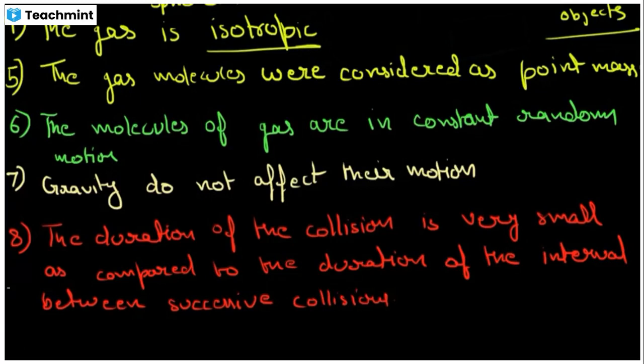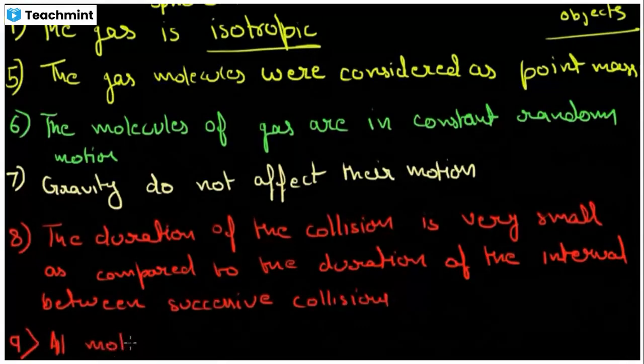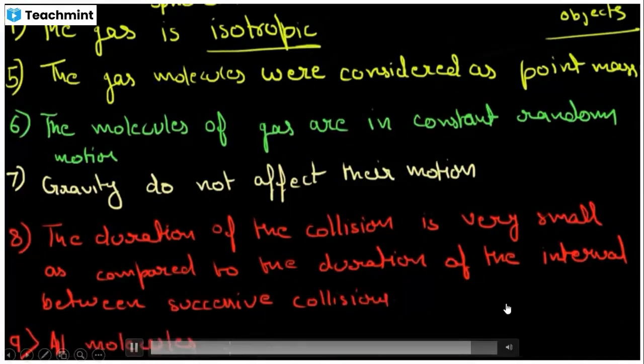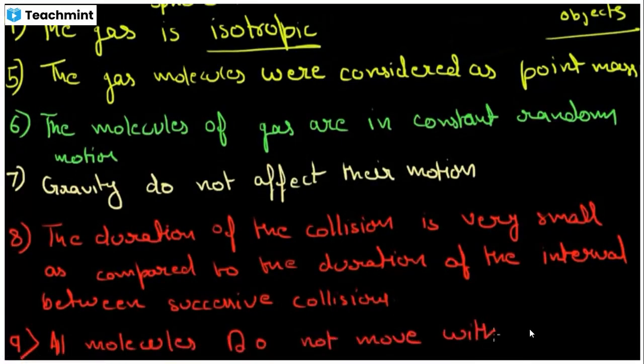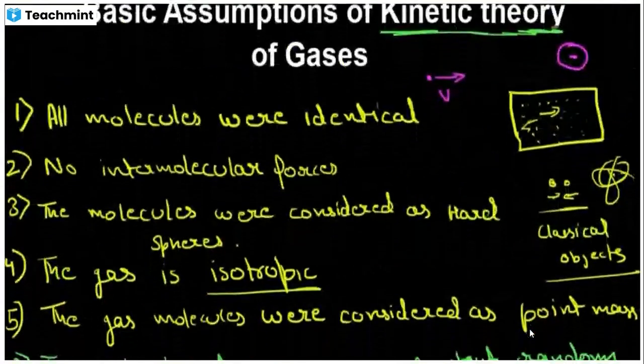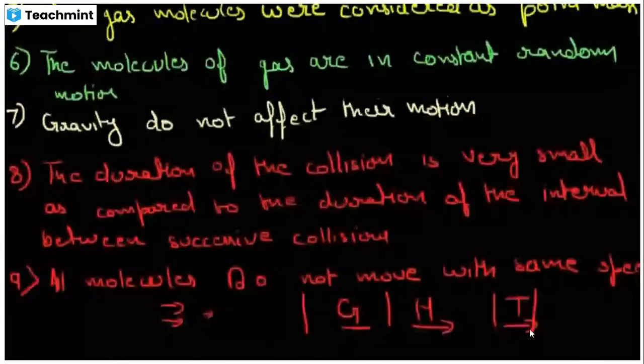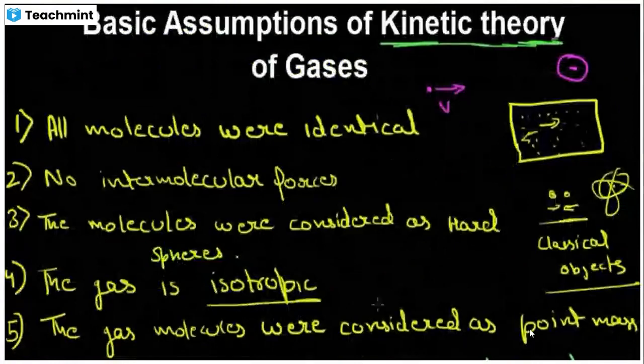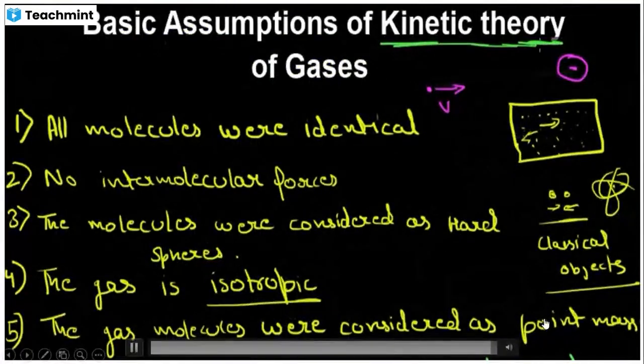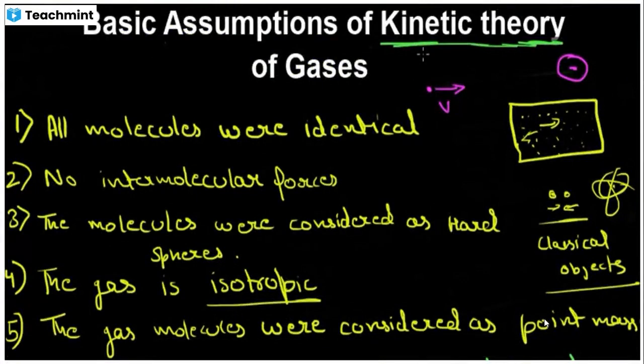And now the last assumption was that all molecules do not move with the same speed. Some molecules move fast, some move slow. So these were those assumptions. If you want to note them, you can note those assumptions. And these were those assumptions which were considered while developing this kinetic theory of gases. So thanks for watching this video.